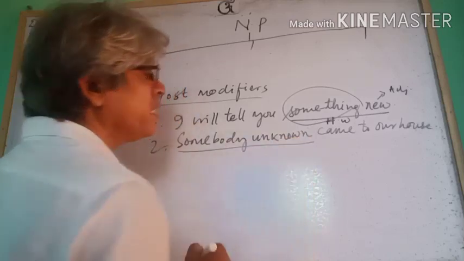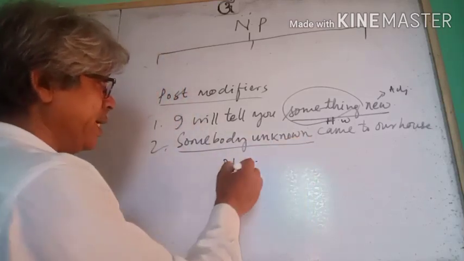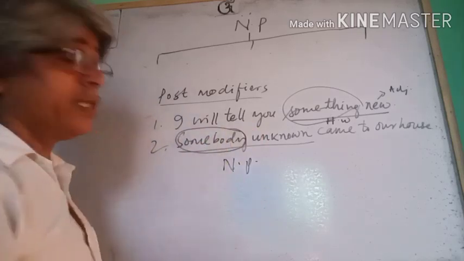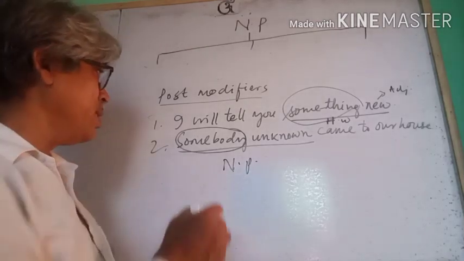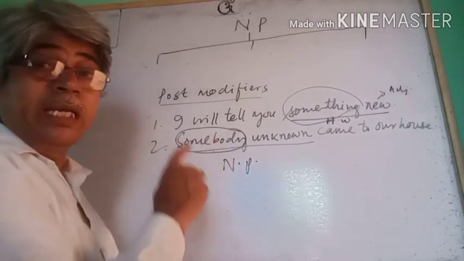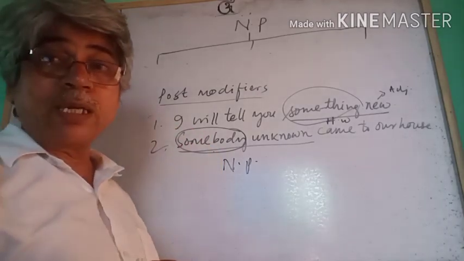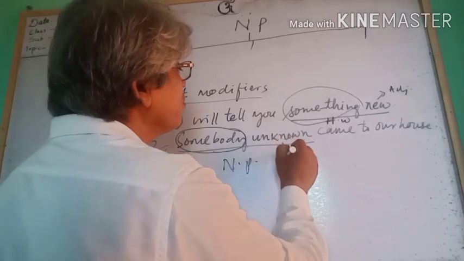This is the noun phrase, and the head word is the word somebody. Somebody is the head word of this noun phrase. It is also an indefinite pronoun: somebody, something, someone, somewhere. Okay? So, unknown is an adjective.